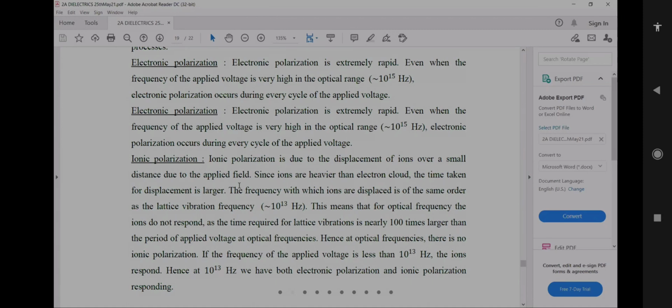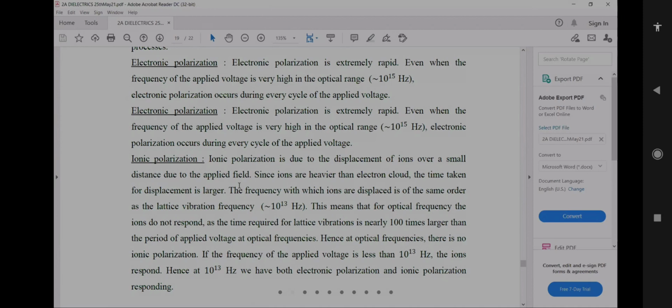So it takes a very much larger time to displace. The frequency with which ions are displaced is of the same order as the lattice vibration frequency, that is 10 to the power of 13 hertz. This means that at optical frequencies, the ions do not respond.